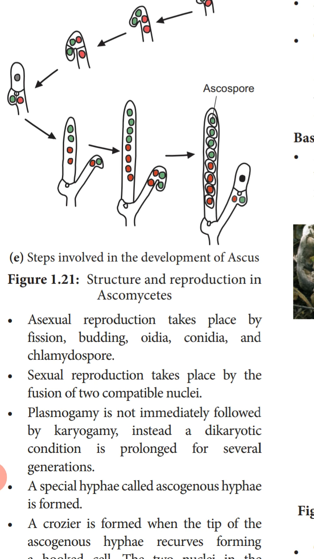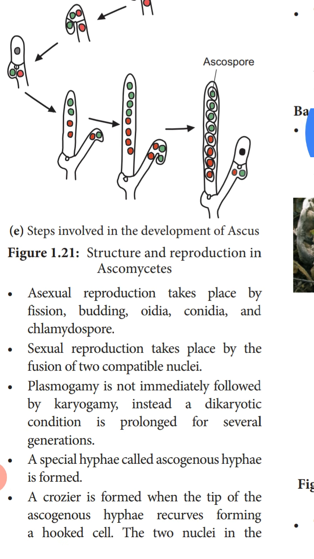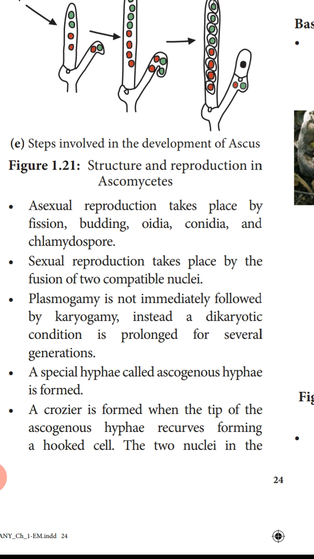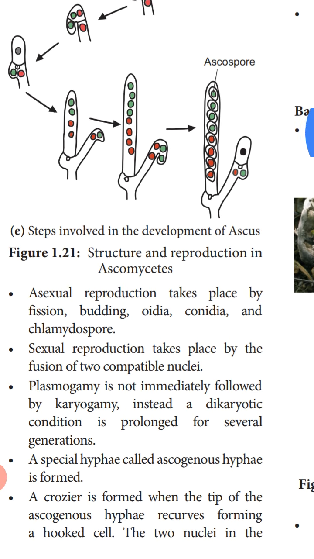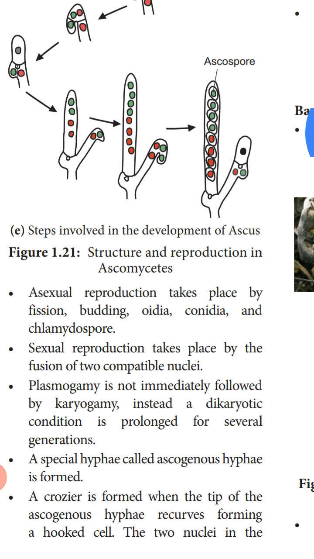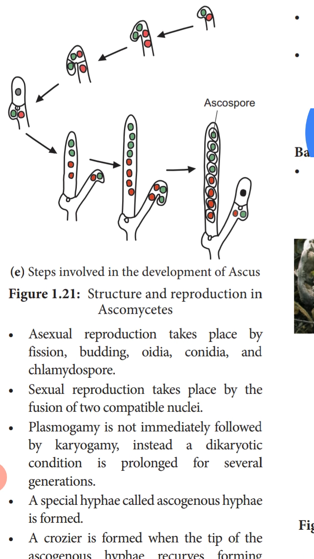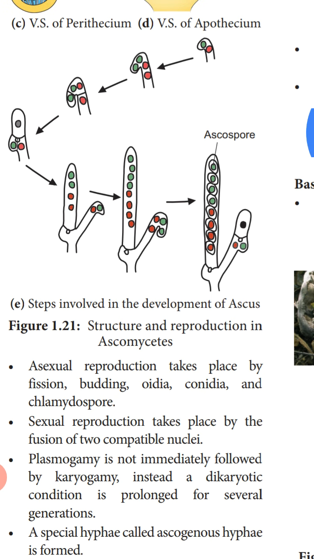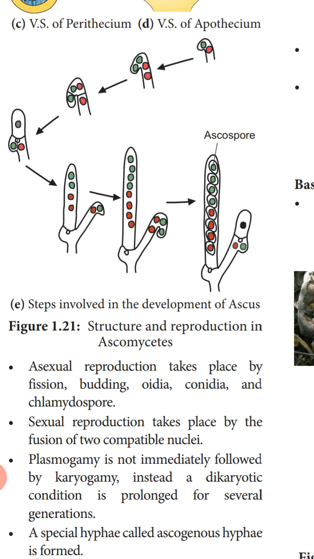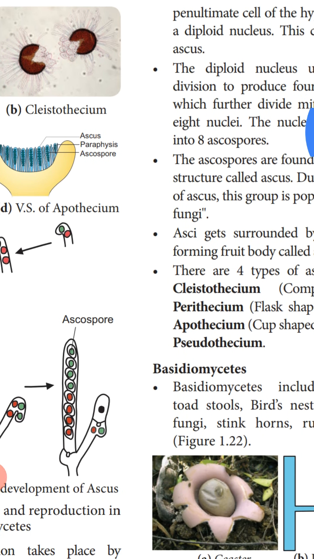ascogenous hypha. A crozier is formed when the tip of the ascogenous hypha recurves, forming a hooked cell. So here what is happening? The tip of the ascogenous hypha shows some curve, or gives a hook-like appearance, that is called a crozier. So here you can see in this diagram, figure 1.21, in the first diagram the tip of the hypha is recurving, forming the crozier structure.